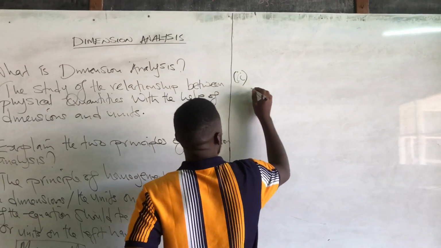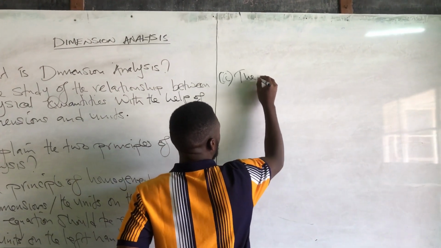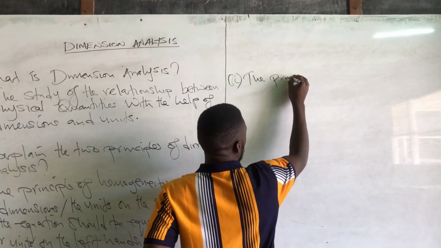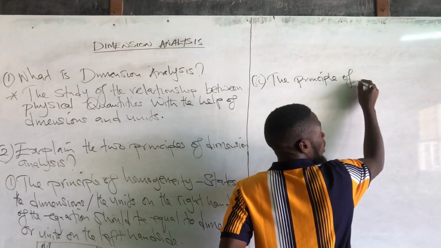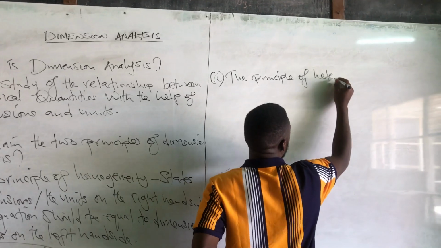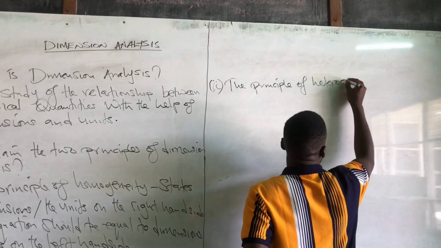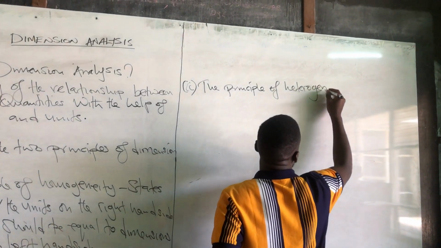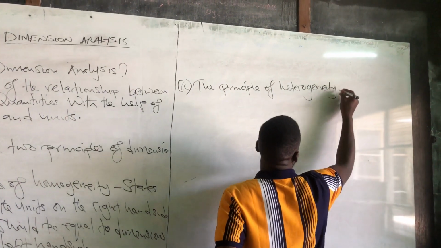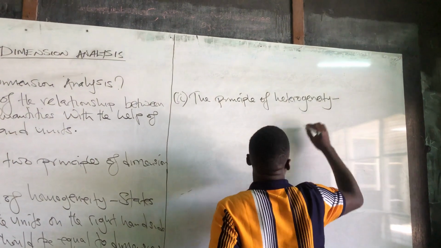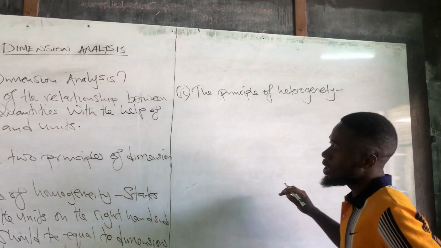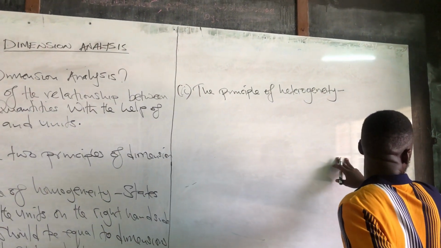So the second one is what? The principle of heterogeneity. So what does this principle of heterogeneity state?